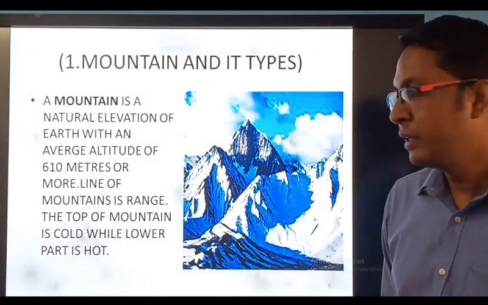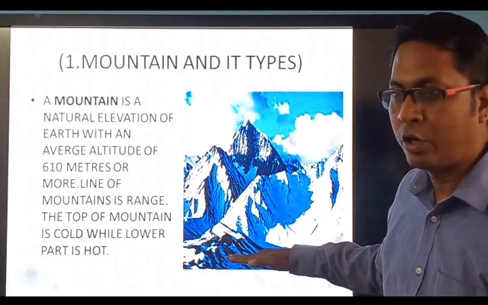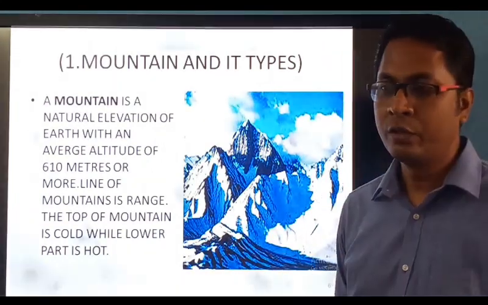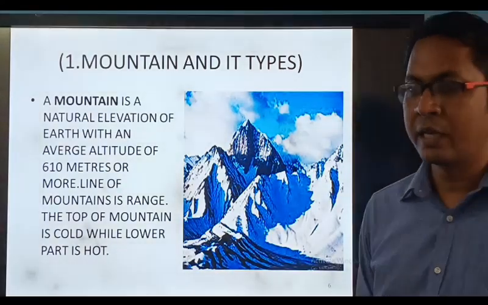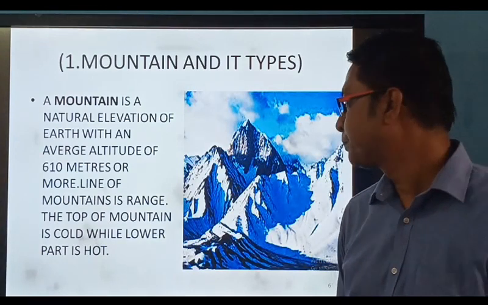And interestingly, the higher part of mountain is cold and the lower part is hot. That is why Shimla, Shillong, Mussoorie, they are cold, whereas low-lying areas like Kolkata, Guwahati, Hyderabad, these are hot. Okay.